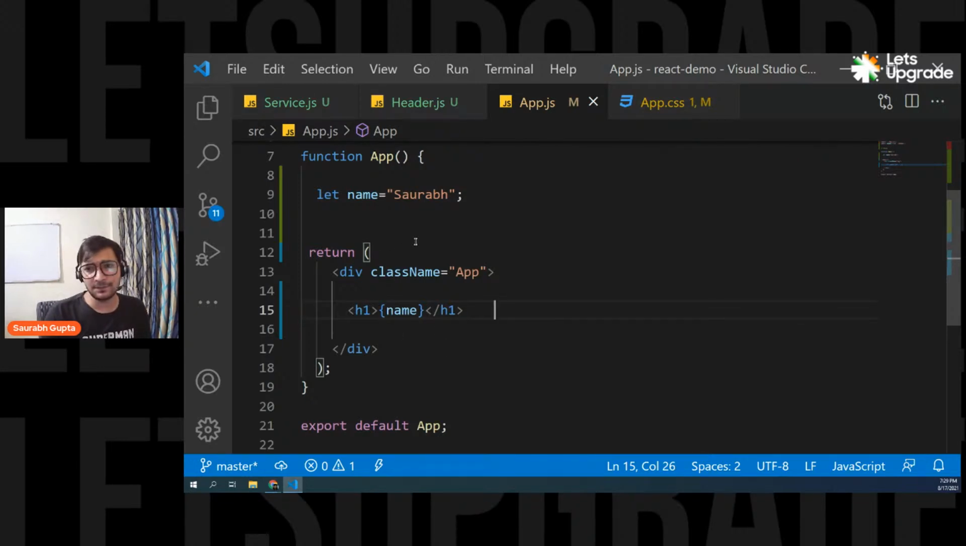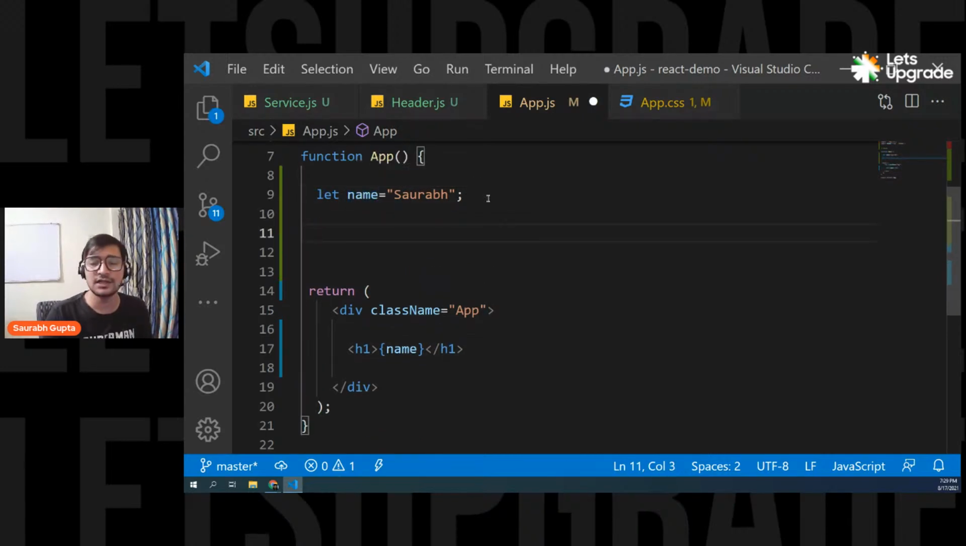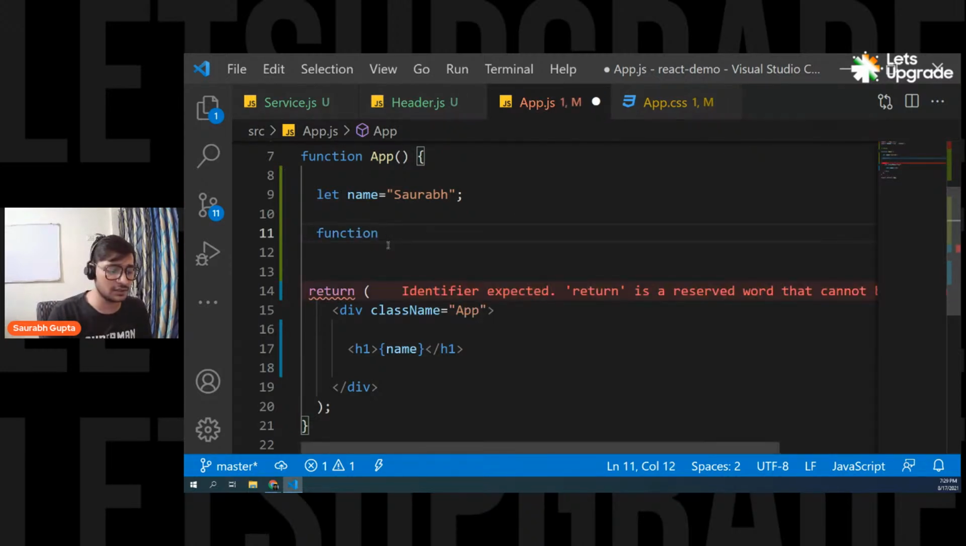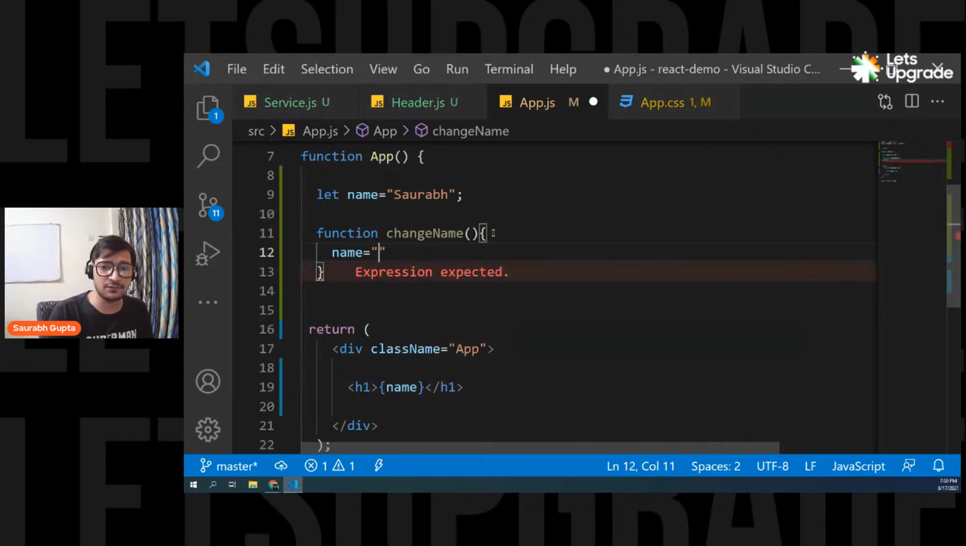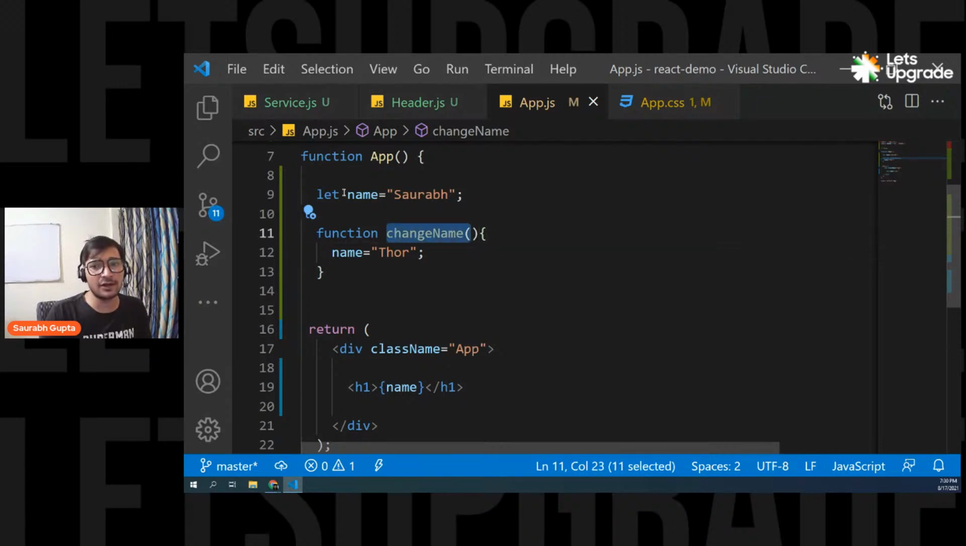I'm going to create a function that will change the value of this name variable. In React, if you want to create a function, you can create it inside the component. So inside the app component, you can create your own function. Function changeName. In this case, we are simply creating a function inside a function, but don't think of it like this. Think of it as your component, and you're creating a function inside it. So function changeName, and I'm simply going to change the value of name from Saurabh to Thor.